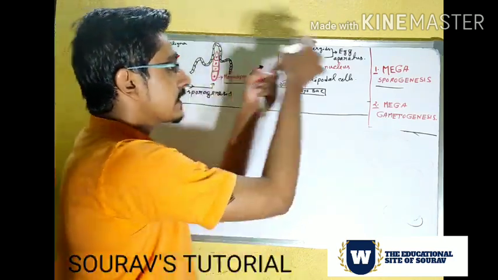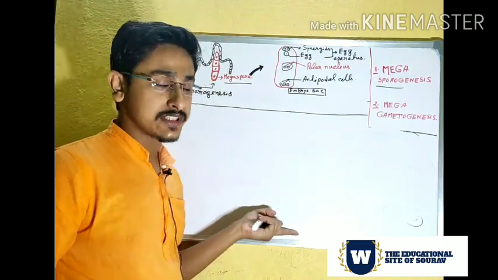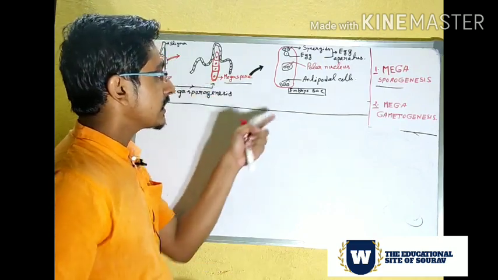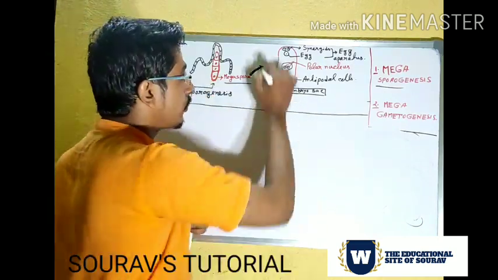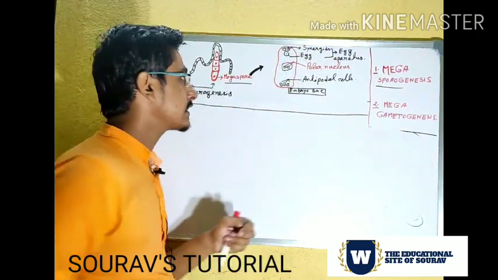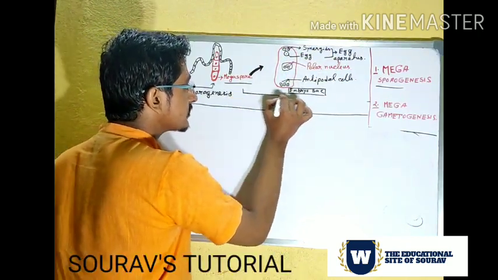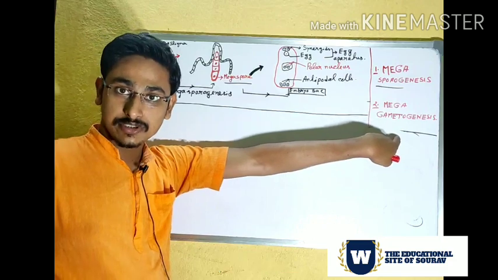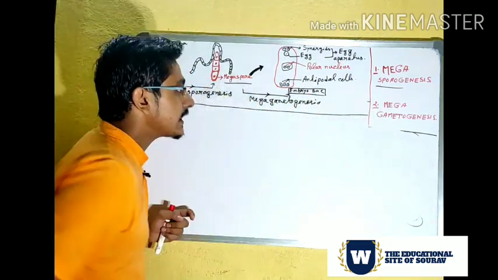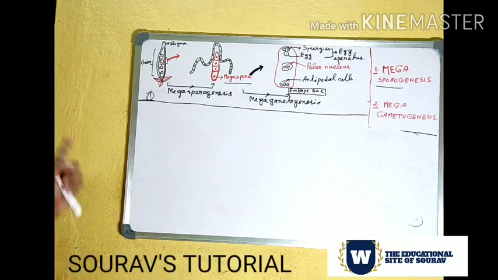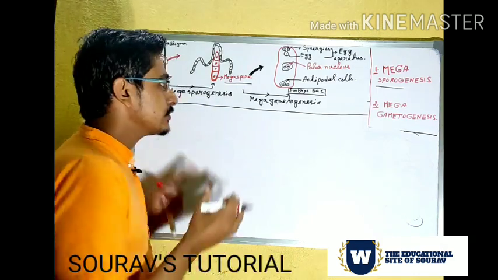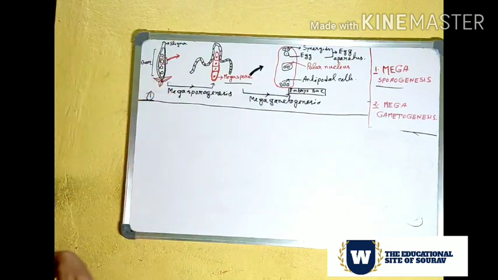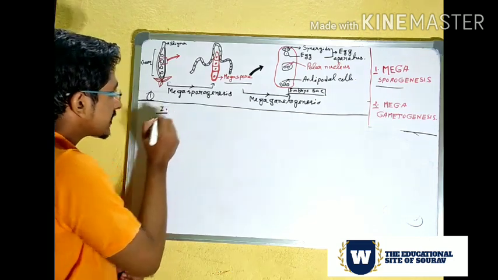After the formation of this megaspore, it enters another process, and in this process the megaspore forms an embryo sac. The whole structure like this is the embryo sac. That means from this portion to this portion, this is the second step, that is megagametogenesis. So these are the two processes, and these are the links between them. Now come to the detail. First process, megasporogenesis.